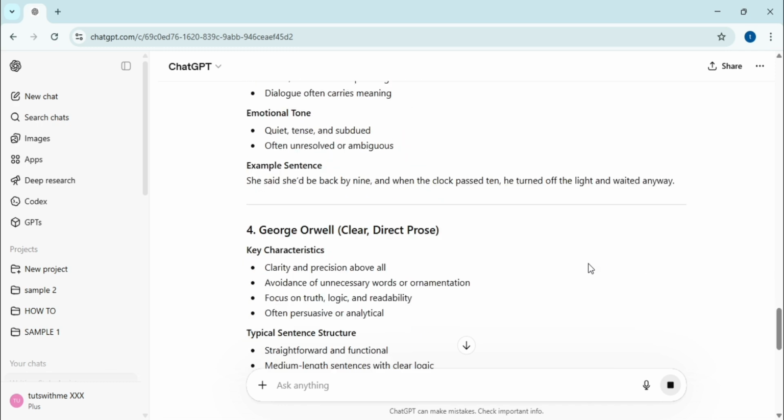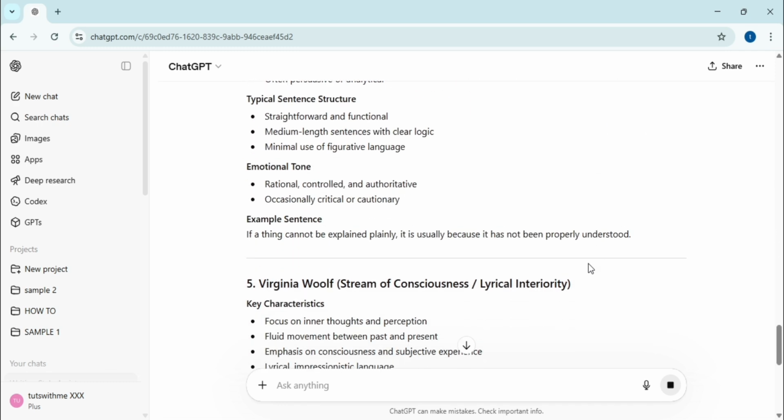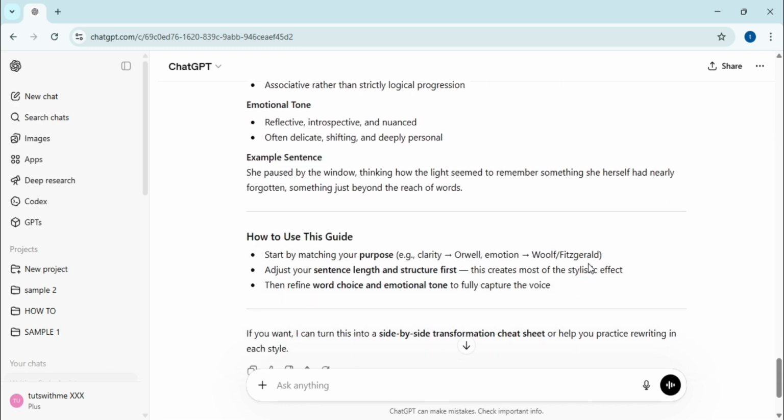styles. Using these prompts, you can quickly adapt any piece of text into a specific voice that perfectly fits your